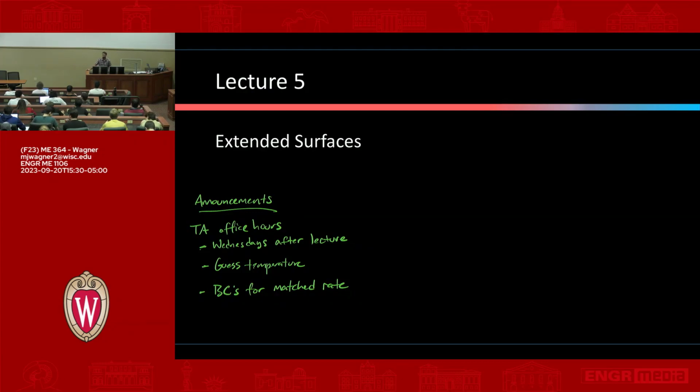So I've put some notes here. There's been some discussion on Piazza, which is great, about the guess temperature that should be used and computing the radiation resistance. Also been a lot of questions on the boundary conditions for the matched rate boundary. Right? There's this adiabatic boundary, and then there's a matched rate boundary. I've put that as spoilers so that you can go to office hours to get the answers to that. So again, stick around for office hours after lecture. I think they're going to talk through some of that.